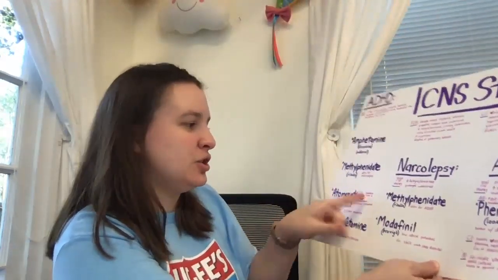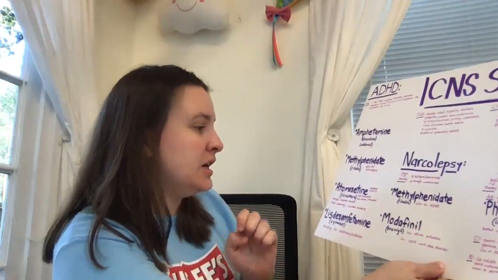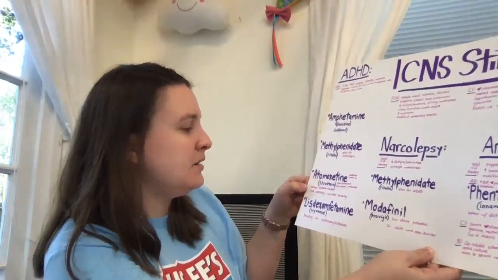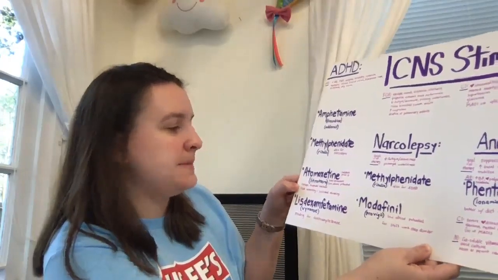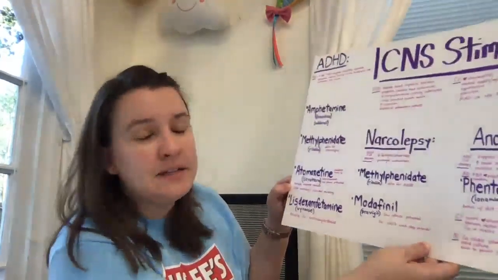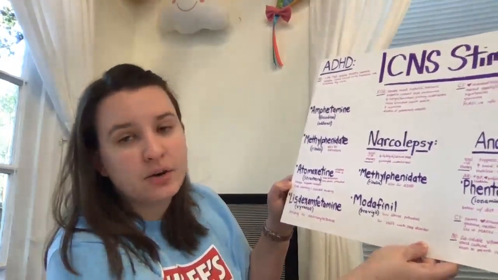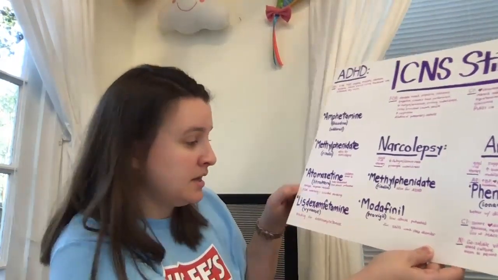Atomoxetine is Strattera, which children over 6 can use. It's a non-stimulant and there is a low abuse potential. It is a norepinephrine reuptake inhibitor, and there is an FDA warning. It's like a black box warning because it can cause suicidal thinking or suicidal behaviors.